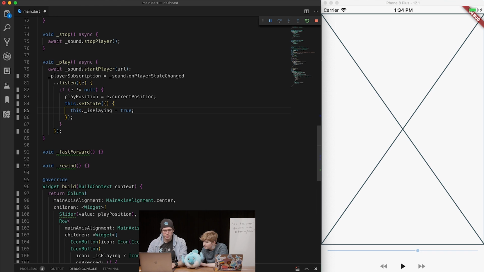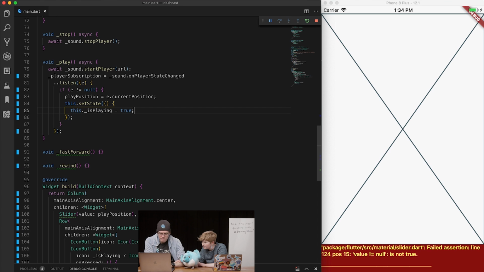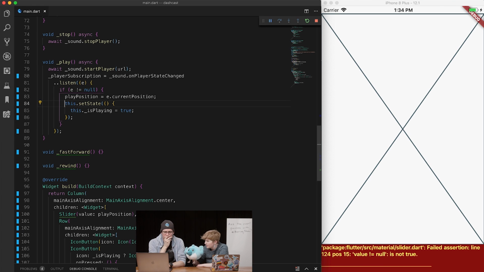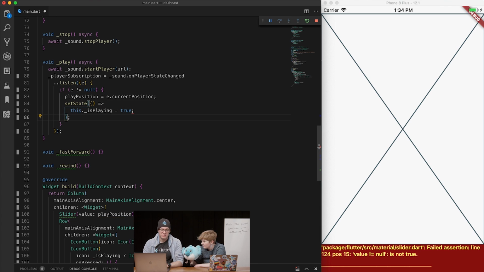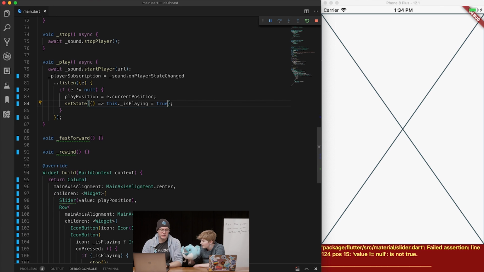So this is looking... Is this necessary there? That seems superfluous. Which necessary? Line 84. This dot set state. Can't you just do set state? Yep. I can do set state. I could even get rid of the this dot is playing. Make it tinier.